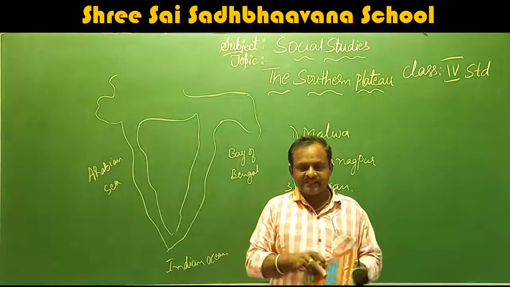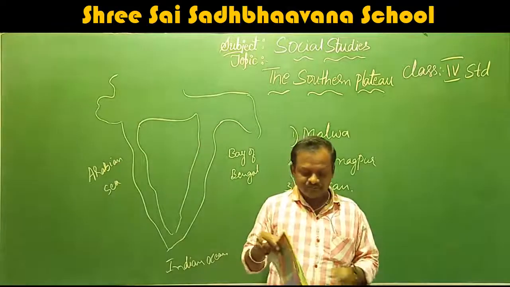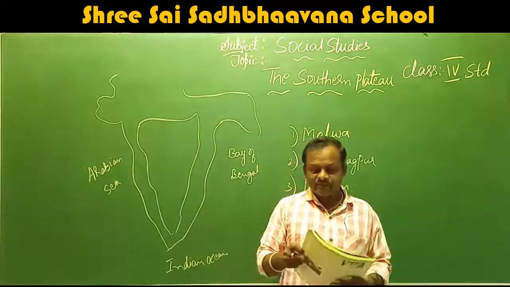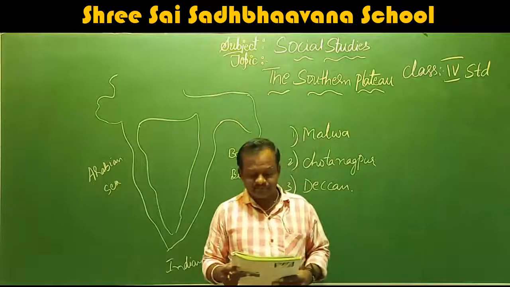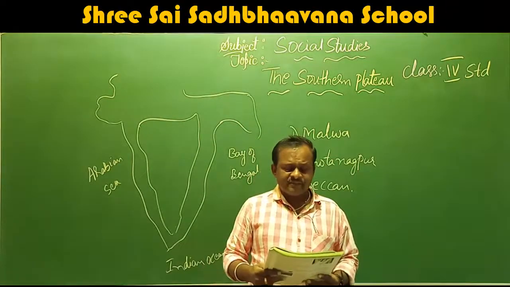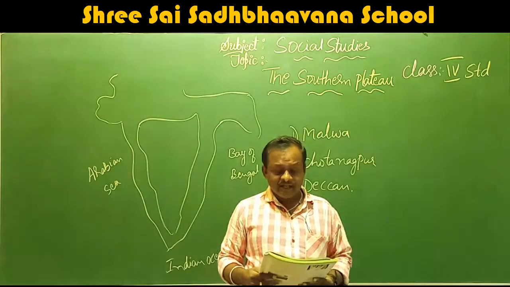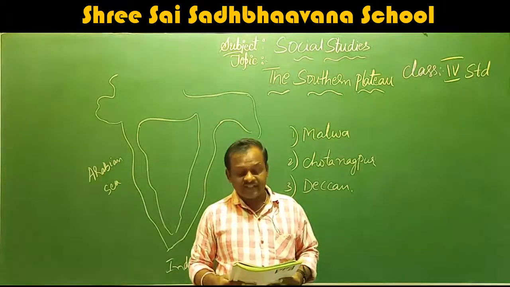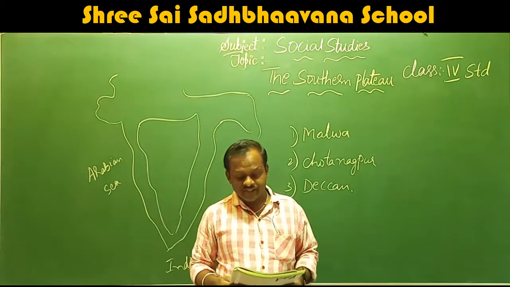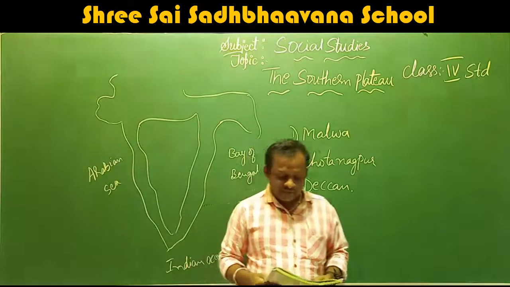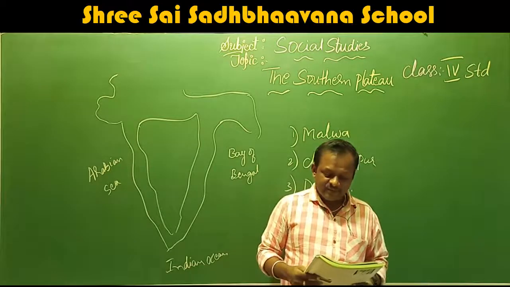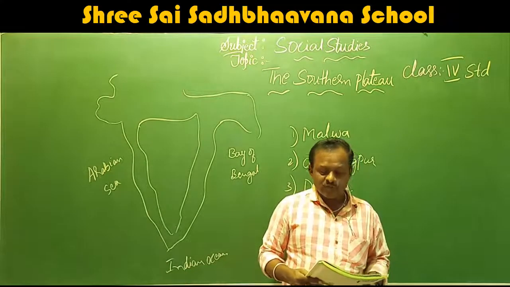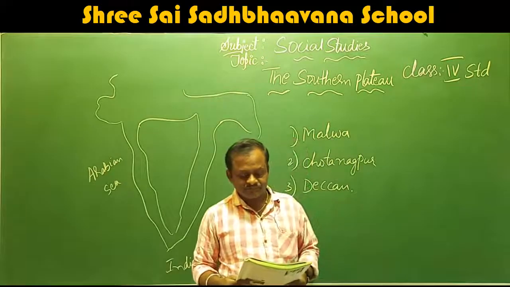You underline them as the hard words. Next, come to climate. Turn to page number 26. Climate. I will read. It is very hot and humid in summer and warm in winter in most parts of this region. The rainfall varies from state to state. The seasonal southwest monsoon winds bring rainfall from June to September, and the northwest monsoon winds during October and November.